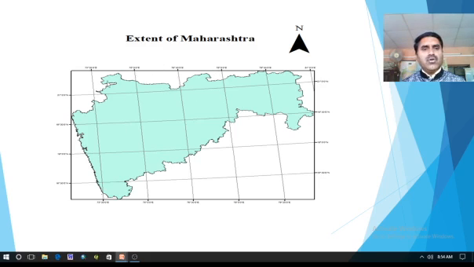If we put the latitudes and longitudes on the map of Maharashtra, then it looks like this. So this is the latitudinal and longitudinal extension of Maharashtra, and here is the north direction of Maharashtra.